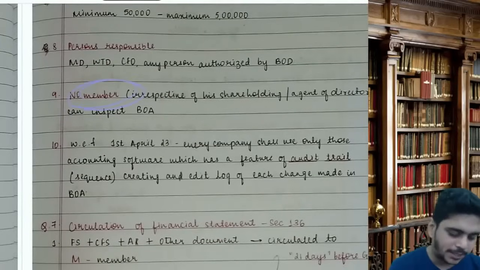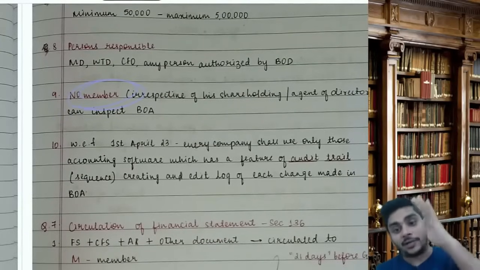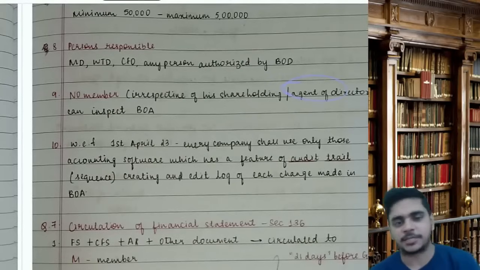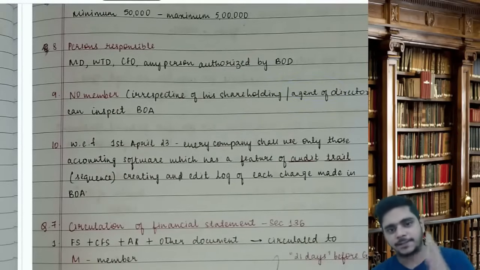No member can inspect the BUA. Only a director can inspect the BUA. Okay, no agent of the director can inspect the BUA. No agent of the director, only the director can inspect the BUA.